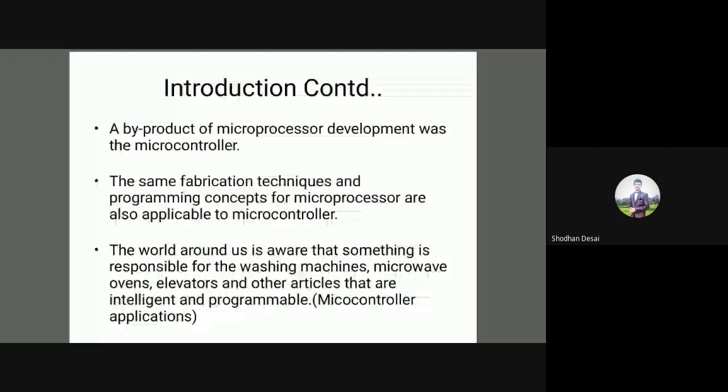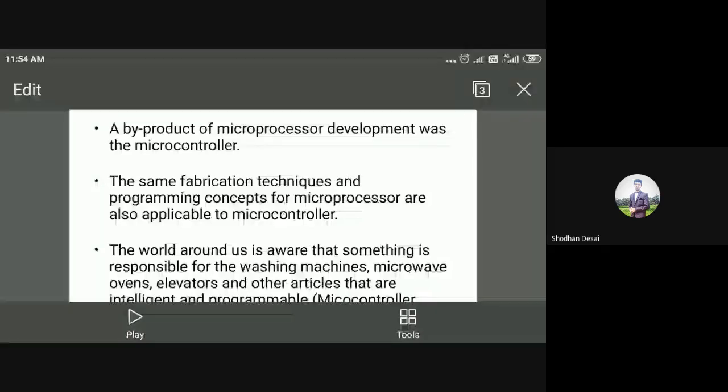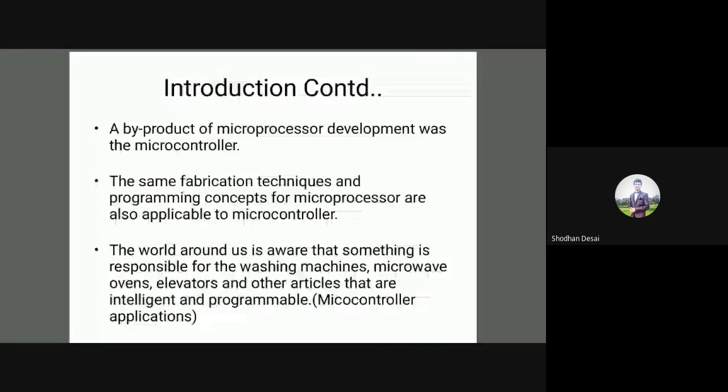So one is aware that something is responsible for the working of washing machines, microwave ovens, elevators, and other articles. These are a few examples of microcontroller applications. We know that a washing machine works in a specific way. When you ask it to rotate, it will rotate. When you ask it to stop, it will stop. It will rotate with some speed. You are controlling the washing machine.